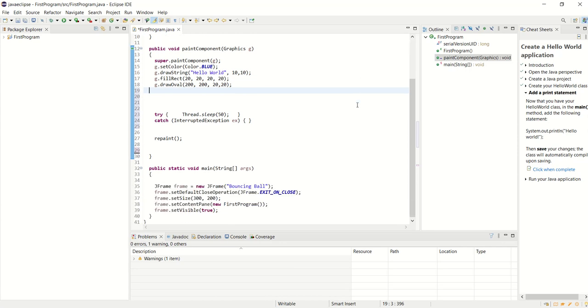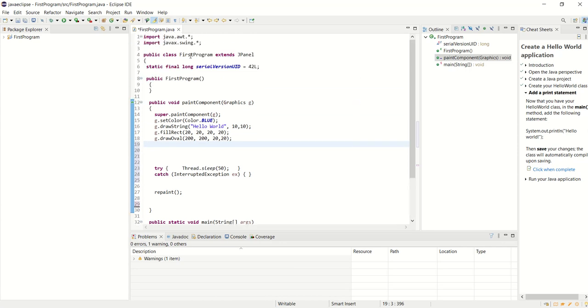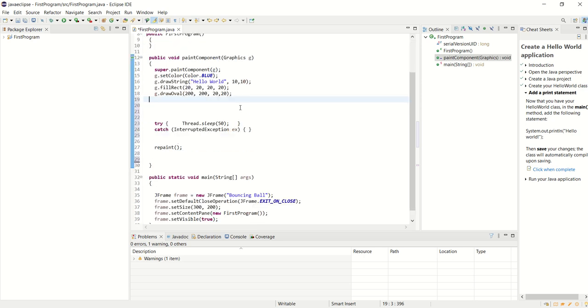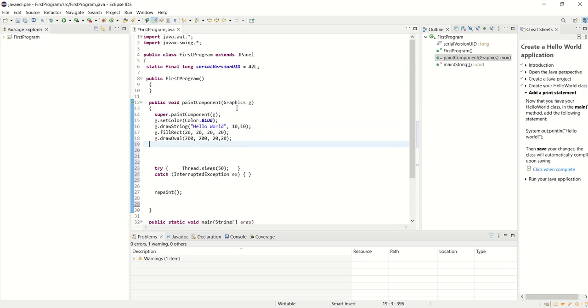Okay, so we started with a bit of code, and I haven't commented it, and you probably don't know what a lot of it means. So I'm going to cover what it means. And I said the word comment. A comment, in Java, starts with //, and what that means is human language.